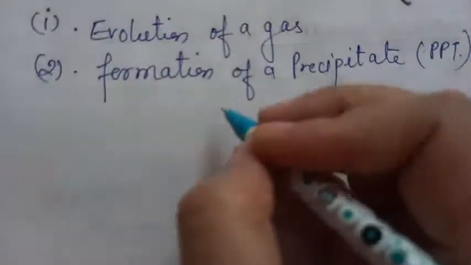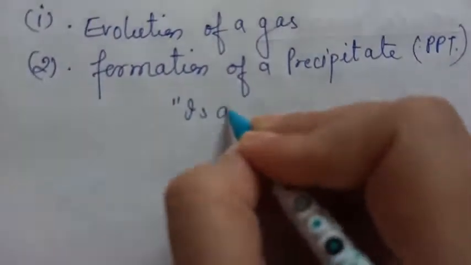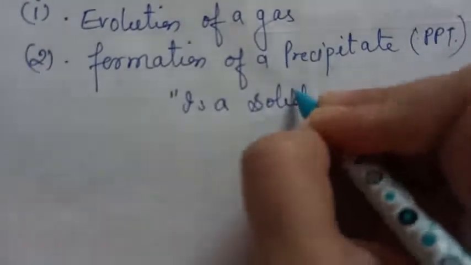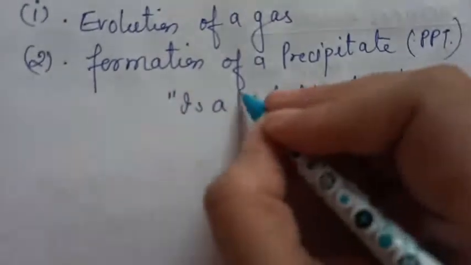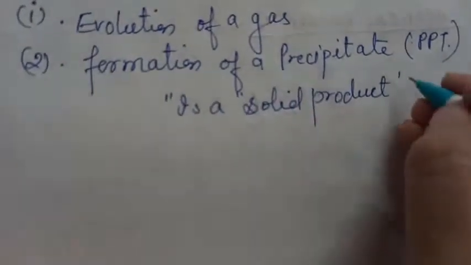A precipitate is a solid product. It's like scum. It looks like curd.